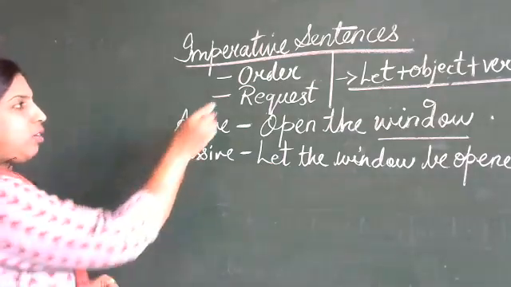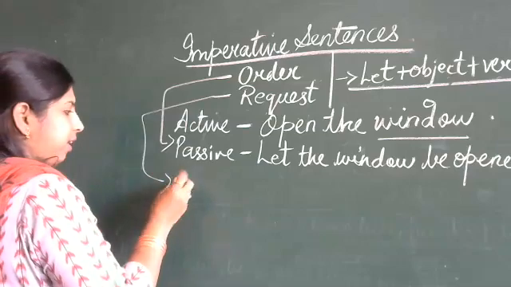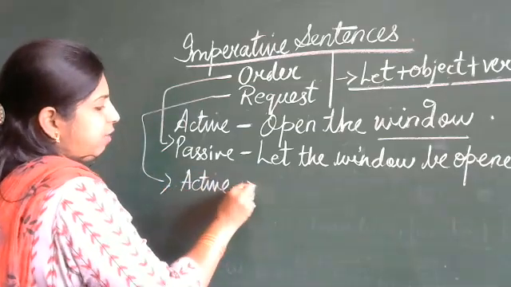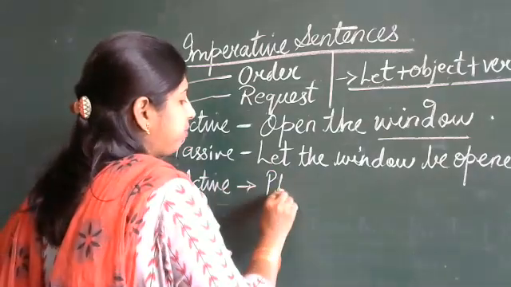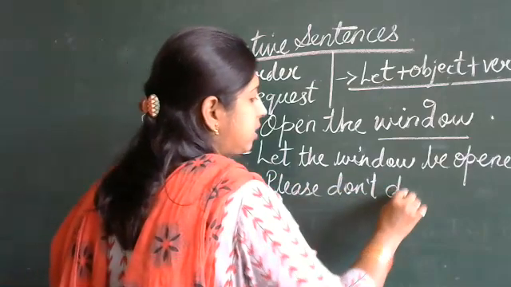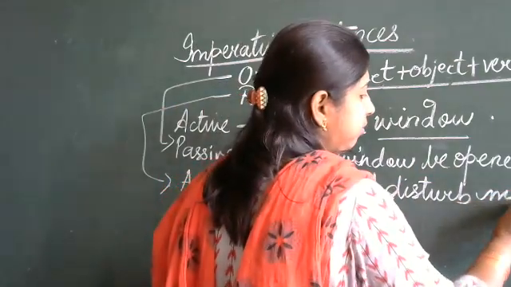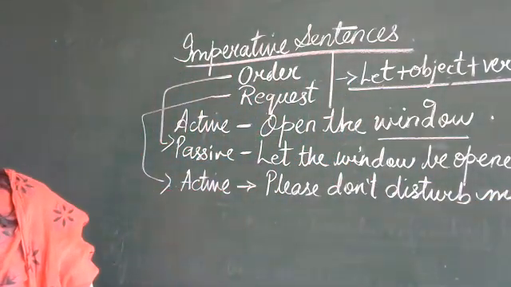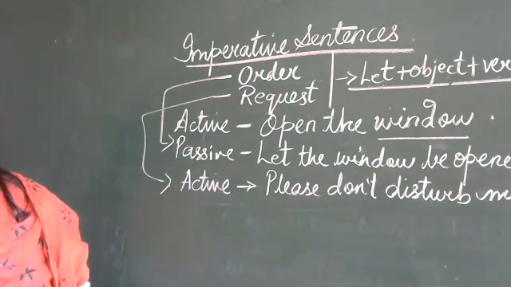Now this was an order. If it is a request in active, the sentence goes: please don't disturb me. What change are we going to make here?